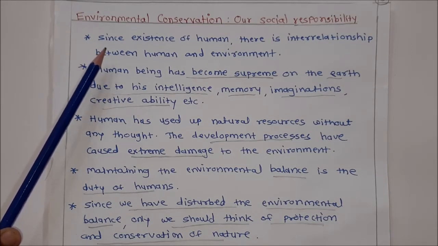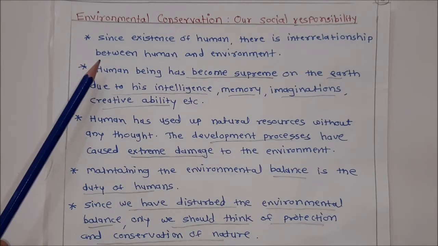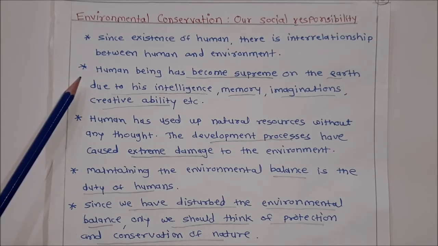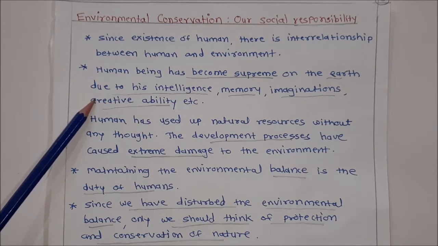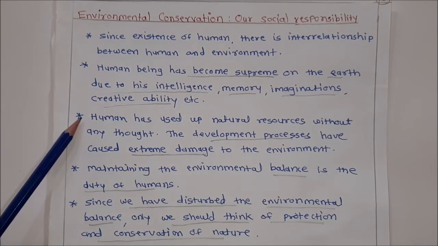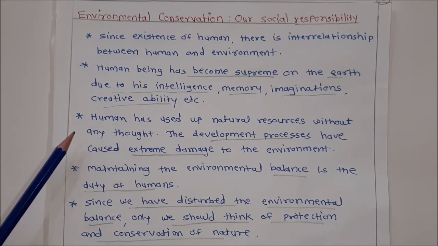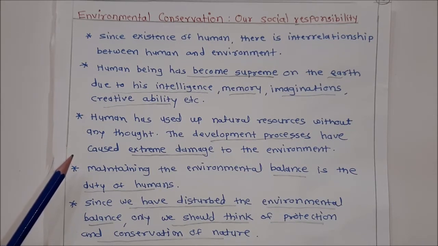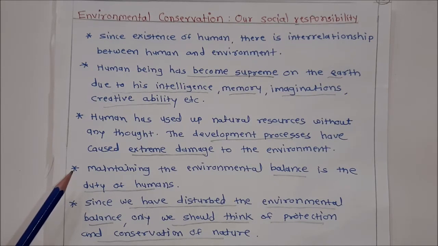Since the existence of humans, there is an interrelationship between human and environment. Human beings have become supreme on the earth due to their intelligence, memory, imagination, creative ability, etc. Humans have used up natural resources without any thought. The development process has caused extreme damage to the environment. Maintaining the environmental balance is a duty of humans. Since we have disturbed the environmental balance, only we should think of protection and conservation of nature.